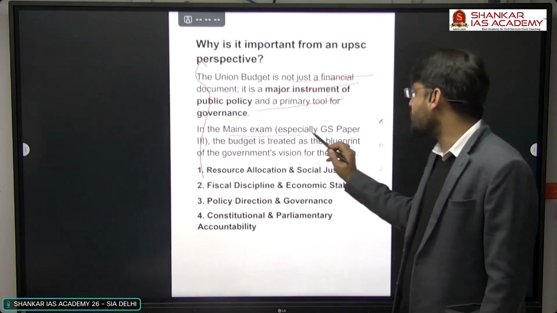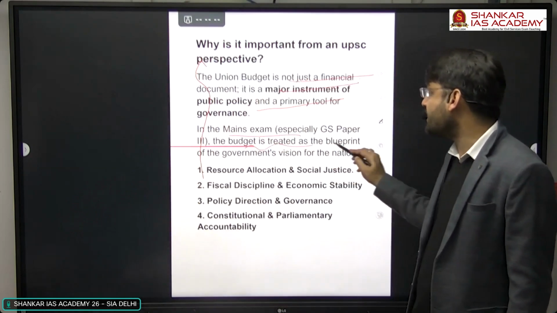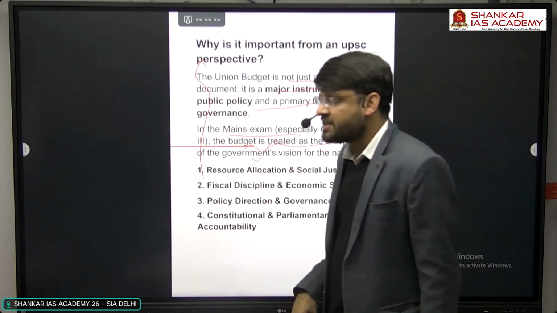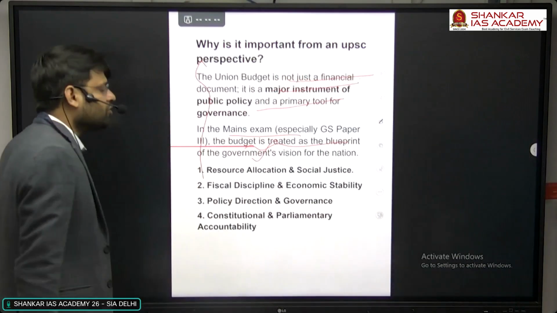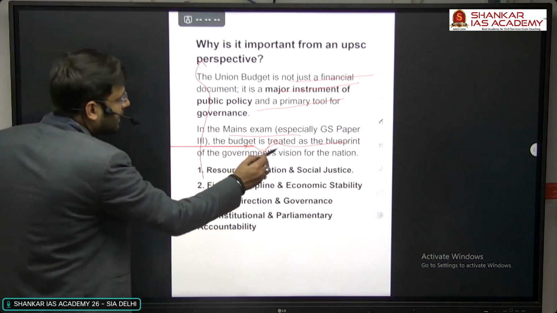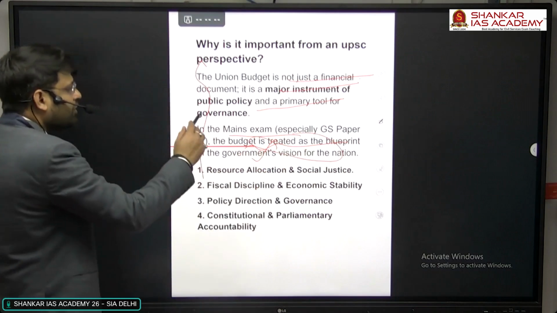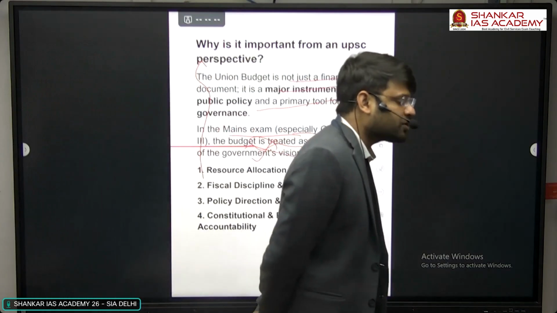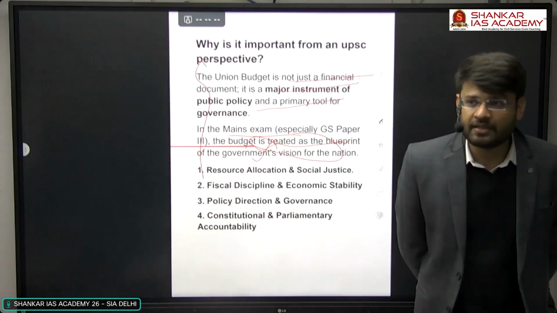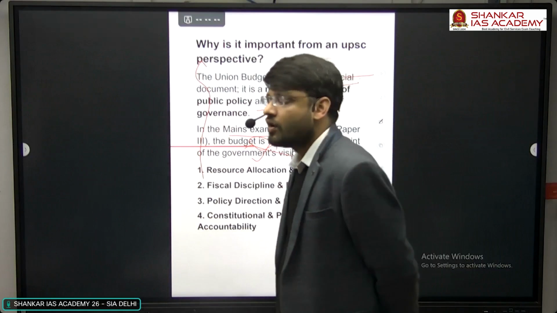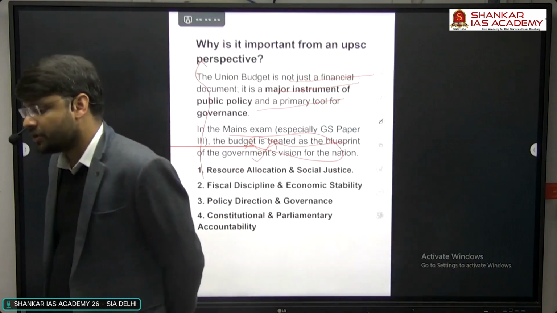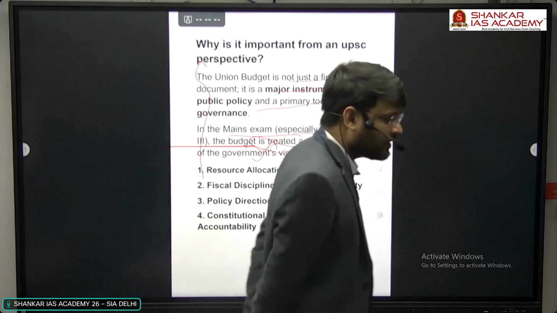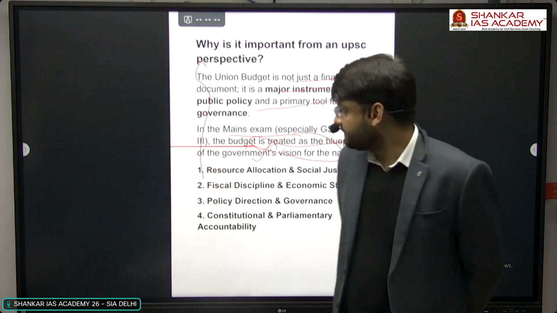In the mains, especially GS Paper 3, the budget is treated as the blueprint of the government's vision for the nation. So if somebody asks what a budget is, it is the blueprint of the government's vision for the nation: how resources would be allocated, how the government is going to plan social justice, how much we are going to spend on social welfare schemes, or where we can give more focus on the roti, kapda, makan of the common people, right?